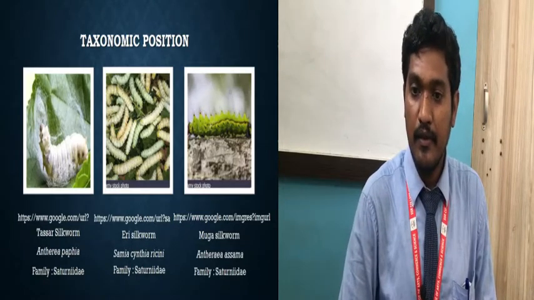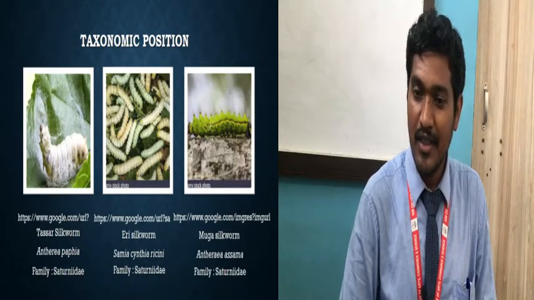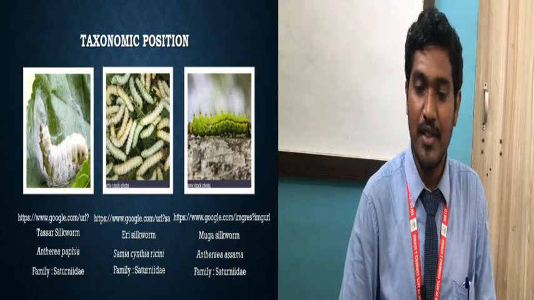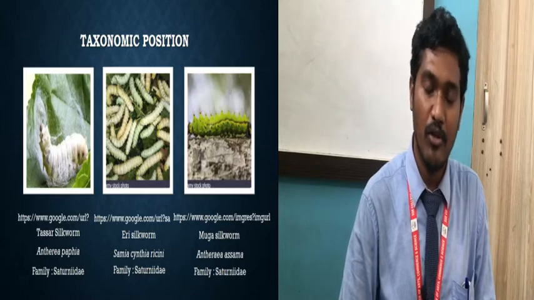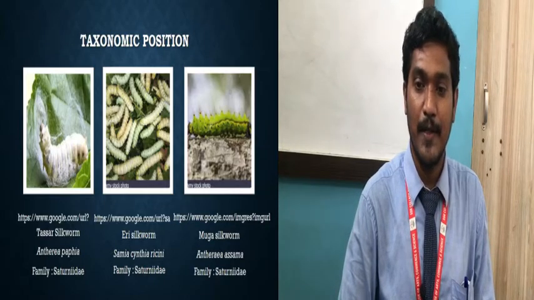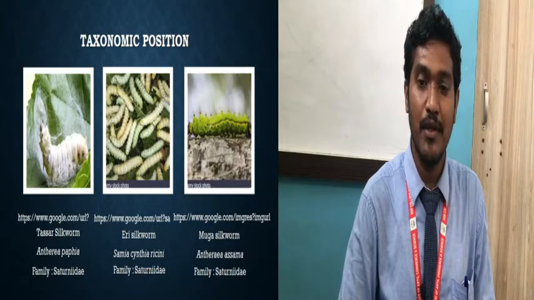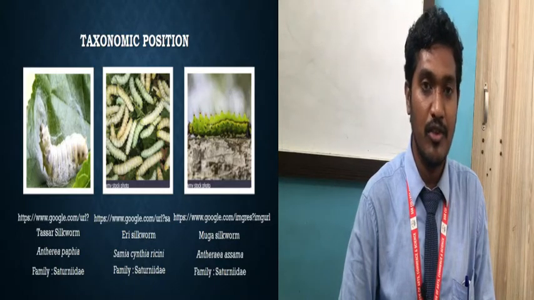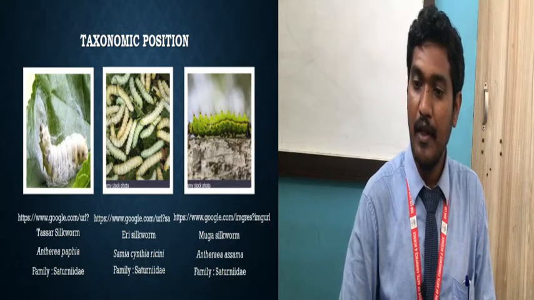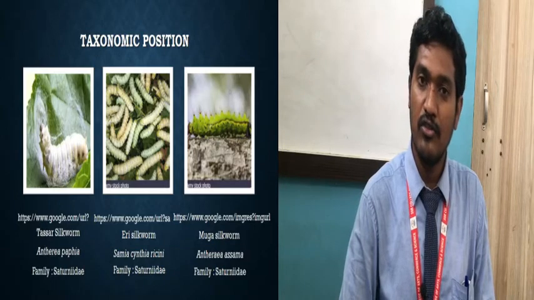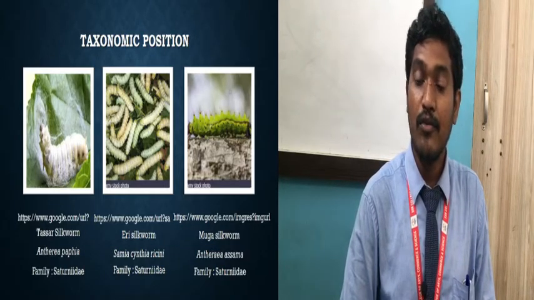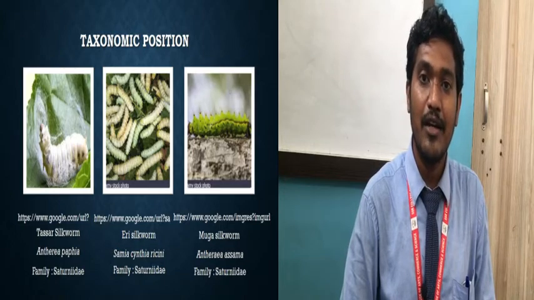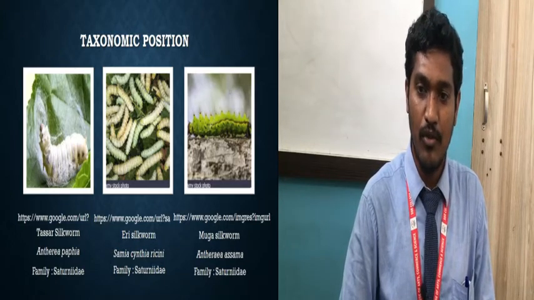Then see this slide. The 3 other types of silkworm are given. First, the Tassar silkworm, which also belongs to the family Saturnidae. Then Erie silkworm is given, which also belongs to the family Saturnidae. And even Muga silkworm also belongs to the family Saturnidae. We have shown the images, which are the larval stages of these silkworms.